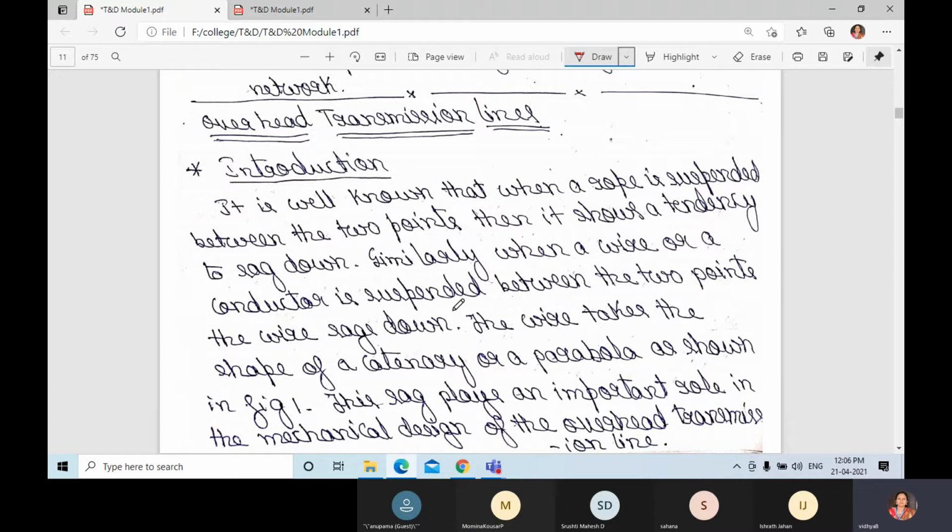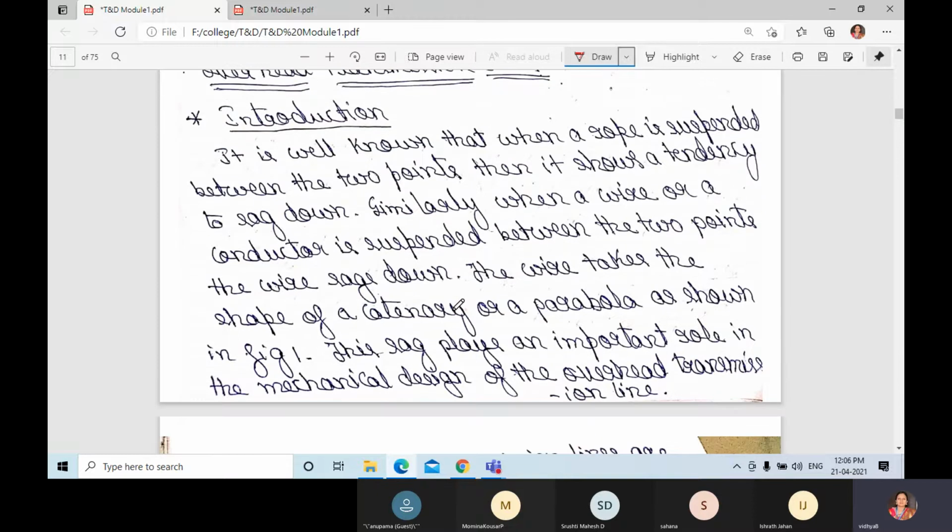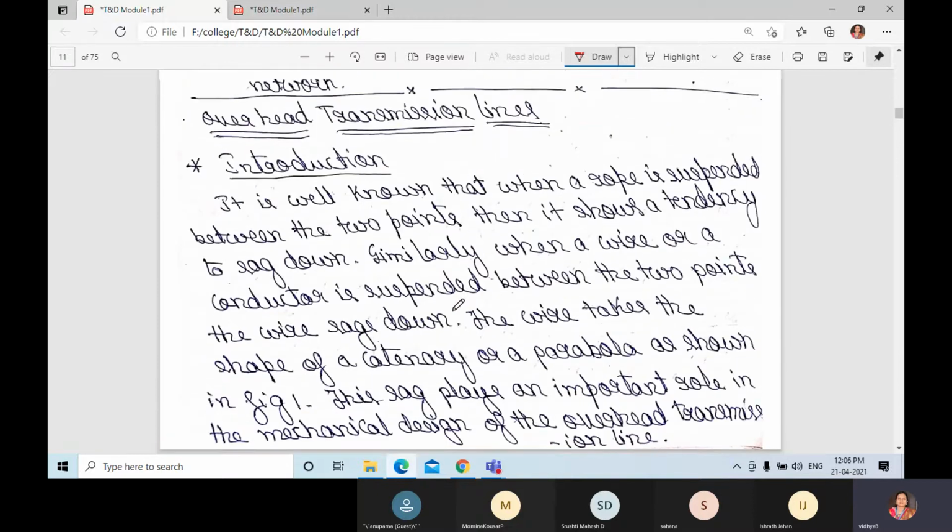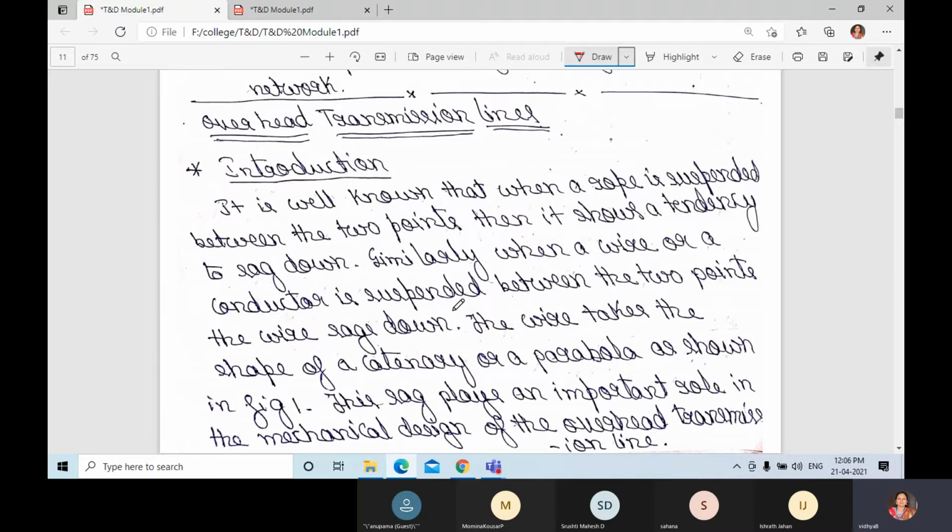Here, overhead and underground cables. Here, overhead transmission lines we shall read. It is well known that when a rope or a conductor is suspended between 2 points, for example, one pole is there and another pole is there, as I am drawing the conductor, then it shows a tendency to sag down.